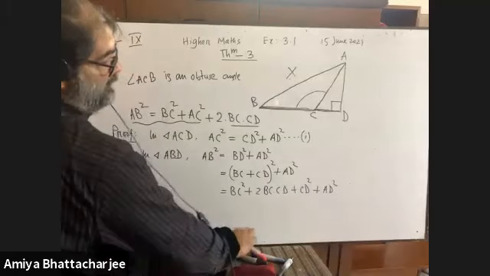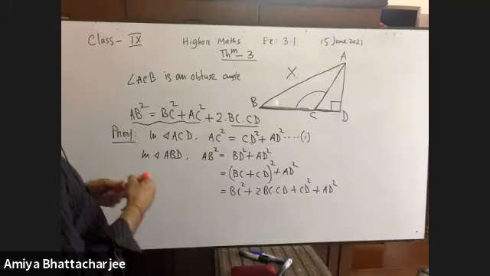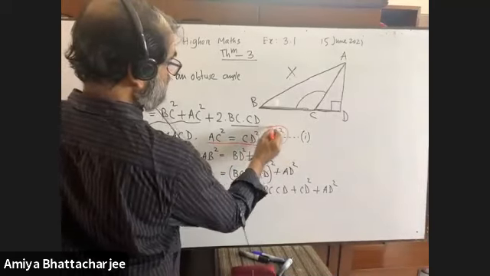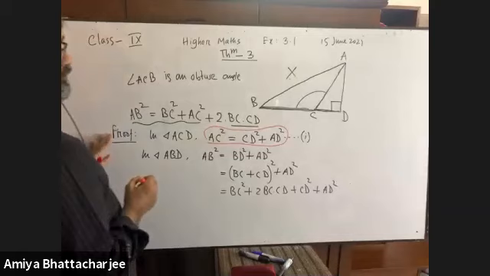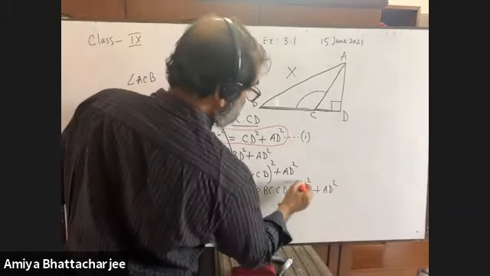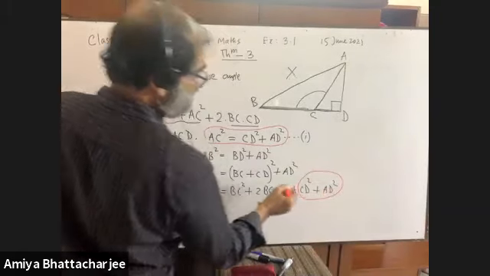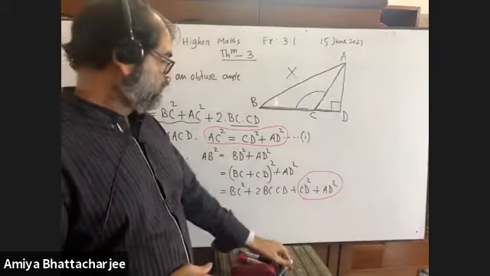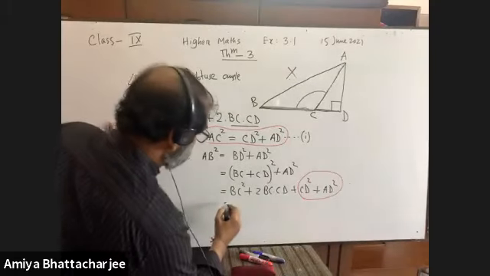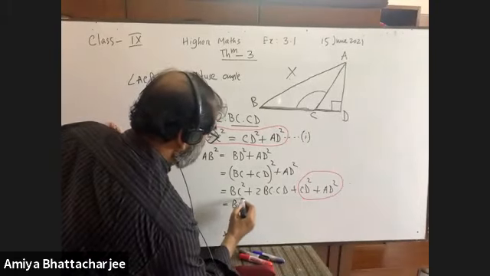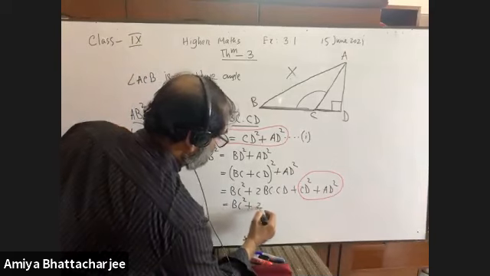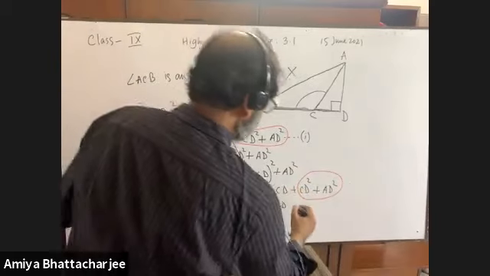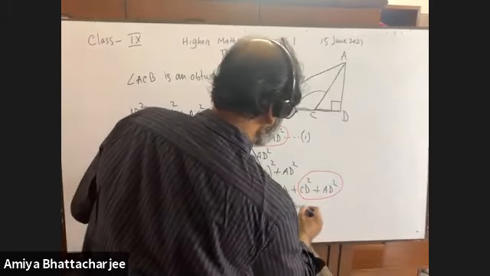Now, dear students, please go to equation number 1. What is written here? AC square equals to what? CD square plus AD square. Can you see? CD square plus AD square here. So can we put that value? Yes, sir. That means BC square plus 2 BC into CD plus here it is AC square.